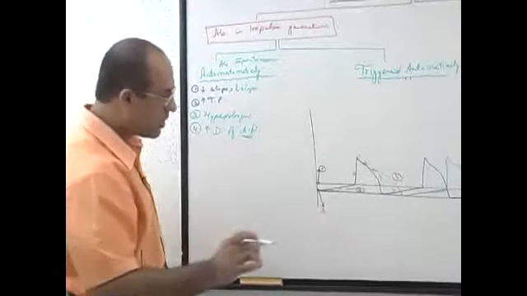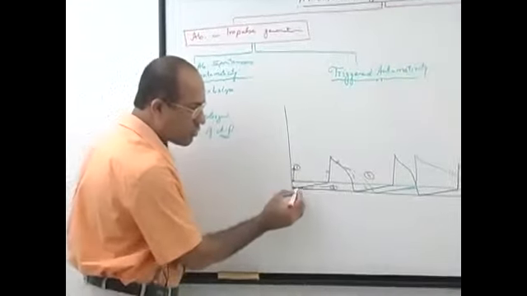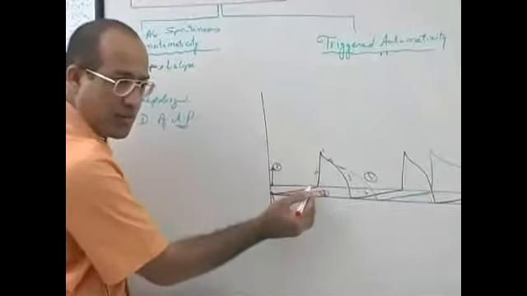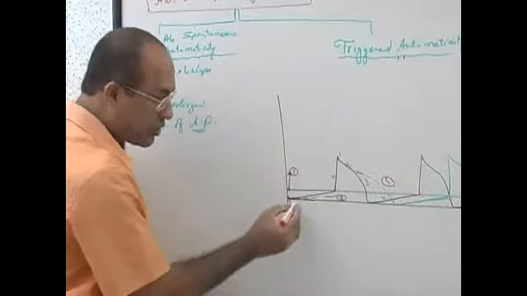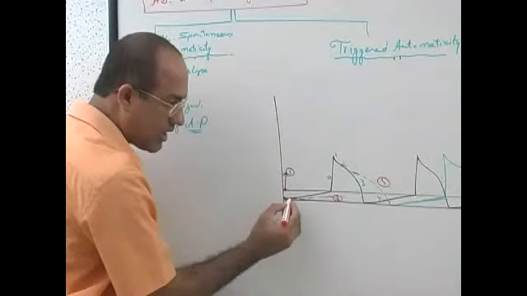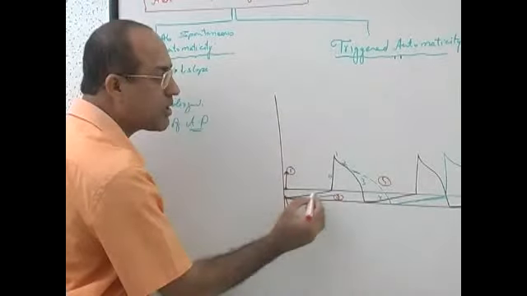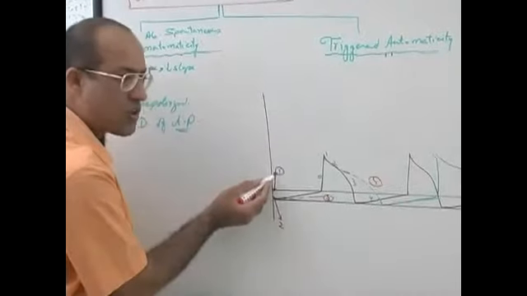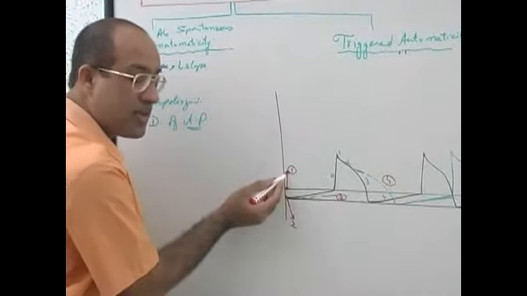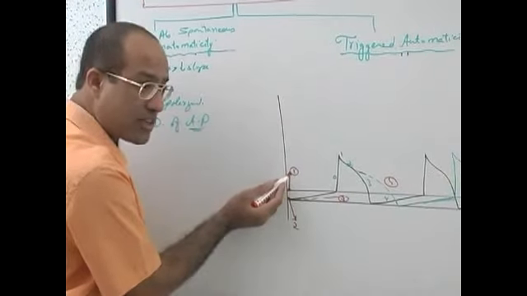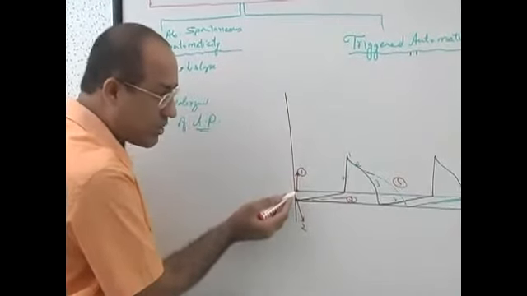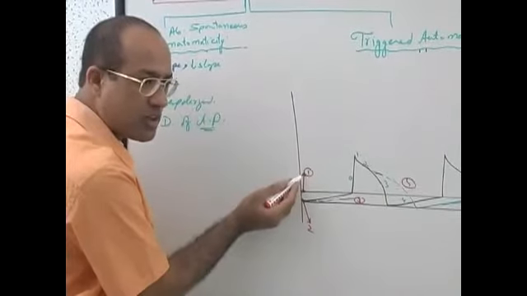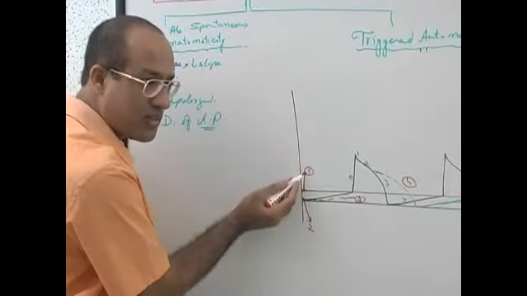Just test. If you have given sodium or calcium channel blocker, slope will reduce. How many drugs are reducing slope now? Sodium channel blockers reduce the slope, calcium channel blockers reduce the slope, beta blockers reduce the slope. Which drug elevates the threshold? Sodium channel blockers elevate the threshold in Purkinje cells, and calcium channel blockers elevate the threshold potential for SA node and AV node.